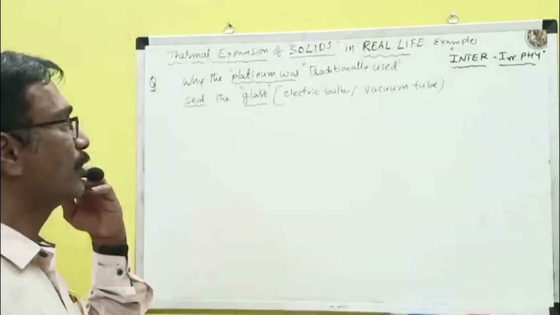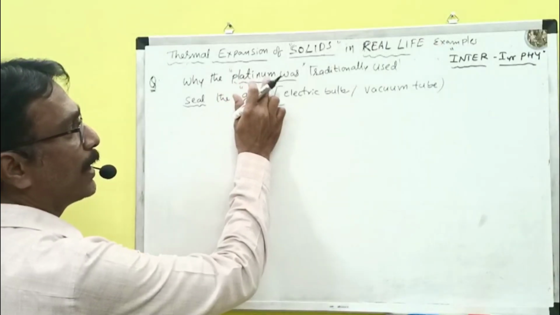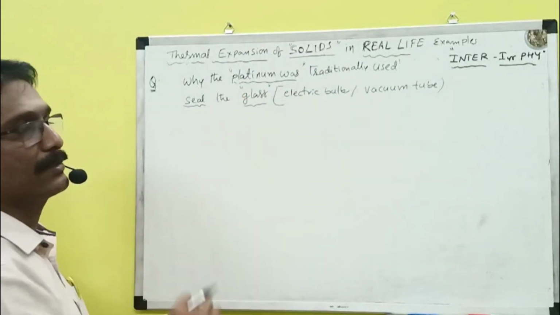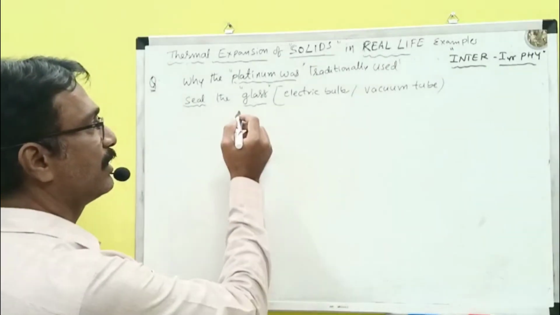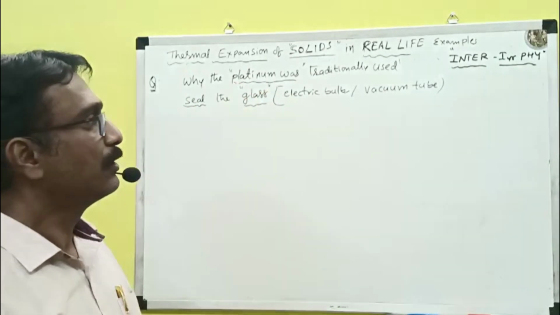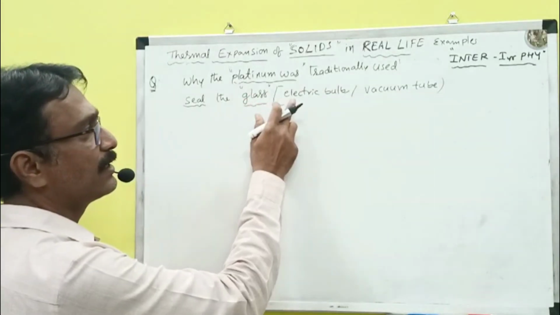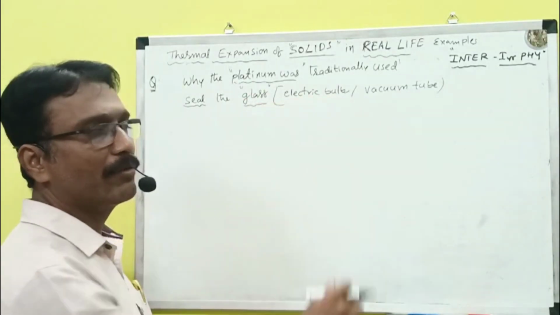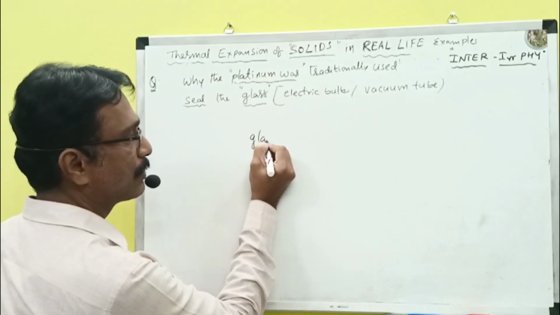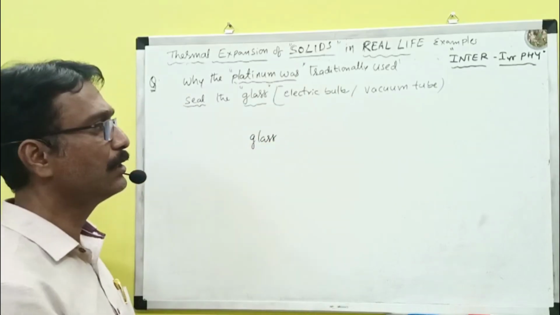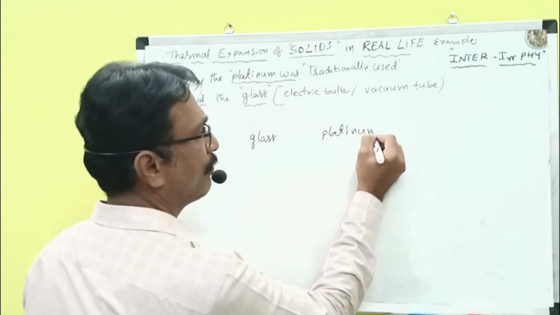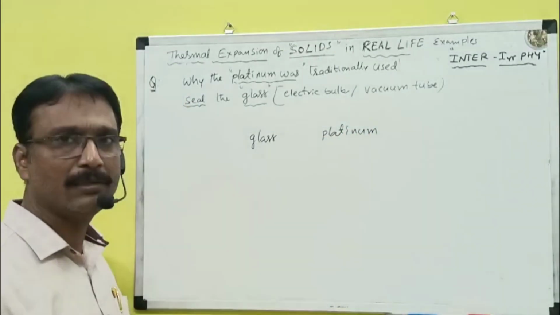Now, one more example we can discuss. Why was platinum traditionally used to seal glass? Here, there are two materials: glass and platinum, to seal it. Examples are the electric bulb or vacuum tube. We can see here glass, which is a solid material, and a platinum wire, which is also a solid material.